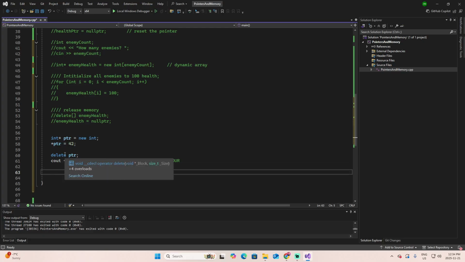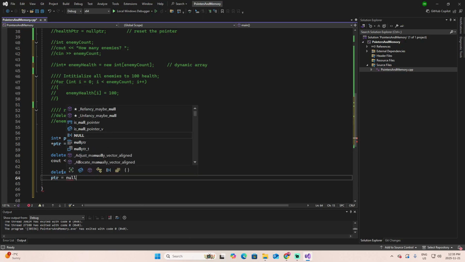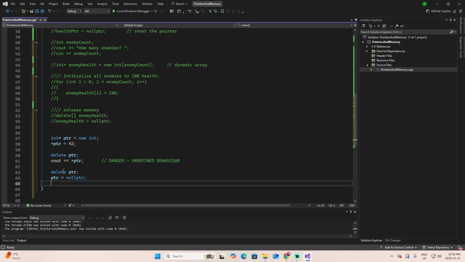After the delete pointer, the memory no longer belongs to us. So, reading or writing through the pointer is asking for random buggy behavior, because in that address there could be anything else. That's why, to avoid that, you use delete pointer, but then pointer equals nullptr. You need to do these two lines of code.